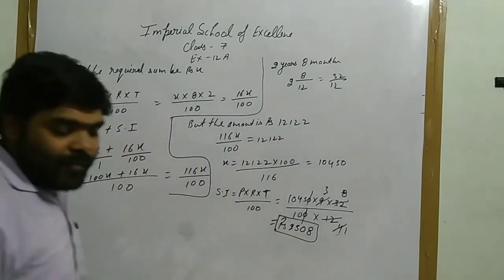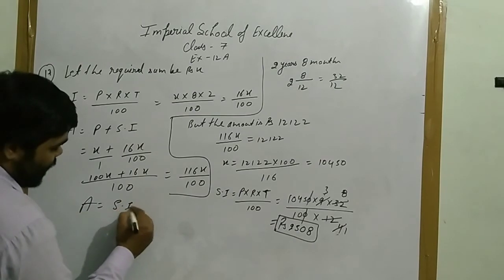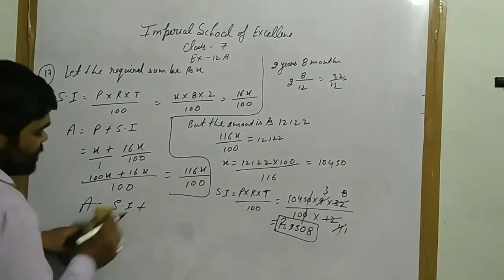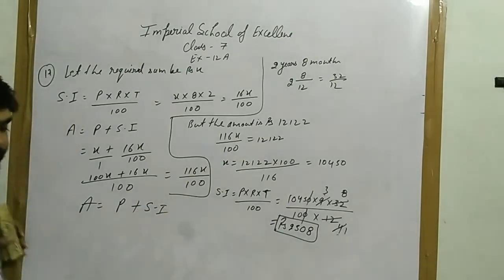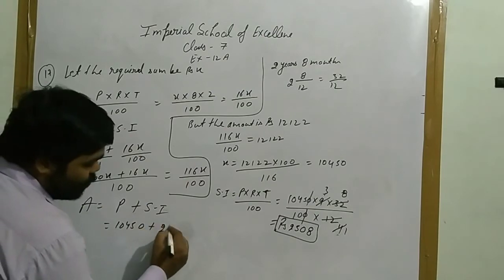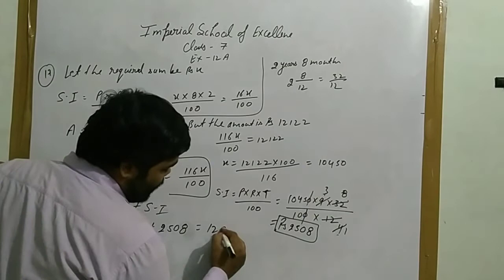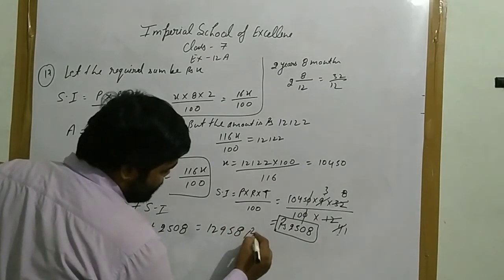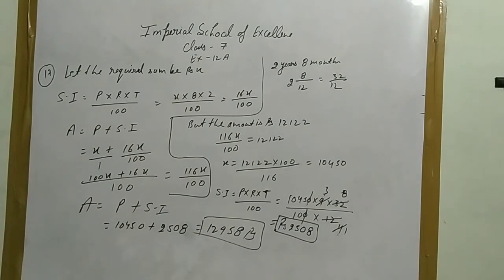After that we have to calculate the amount also. Amount equals P plus SI, principal plus simple interest. 10,450 plus 2508. When you add this, your answer will be 12,958 rupees. This is your answer of question number 17. It is the lengthiest question.